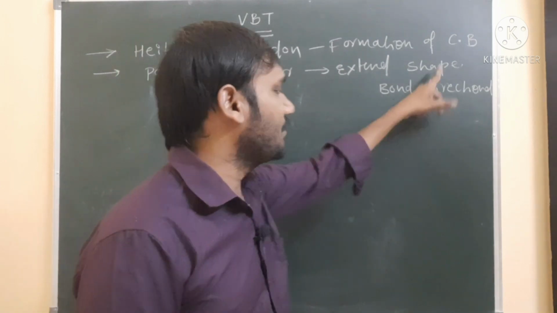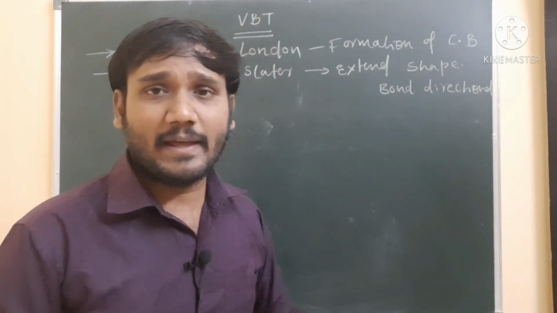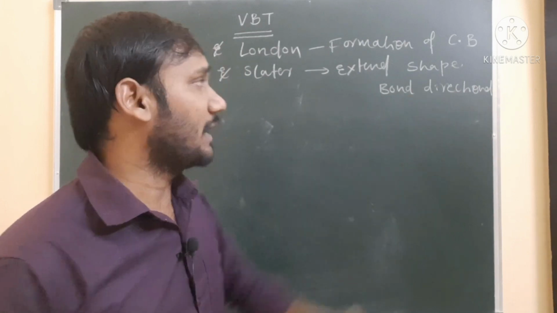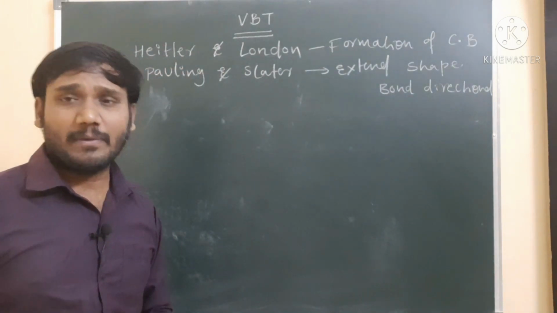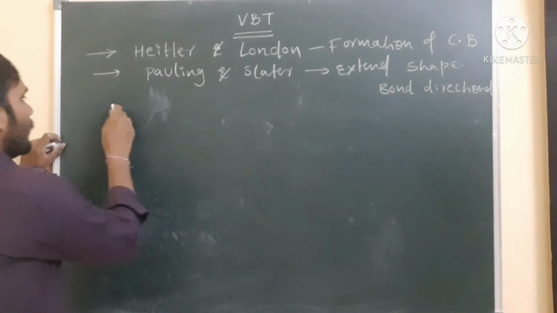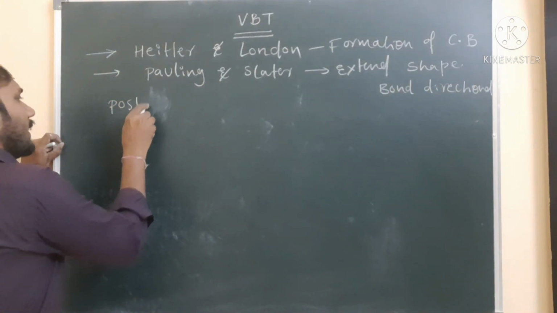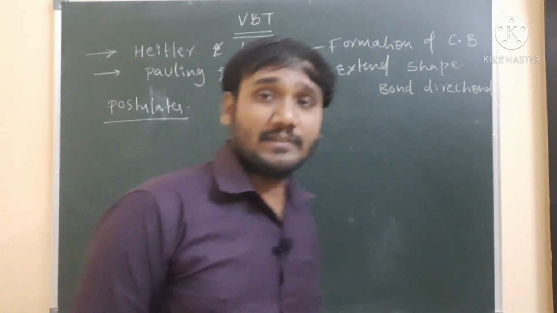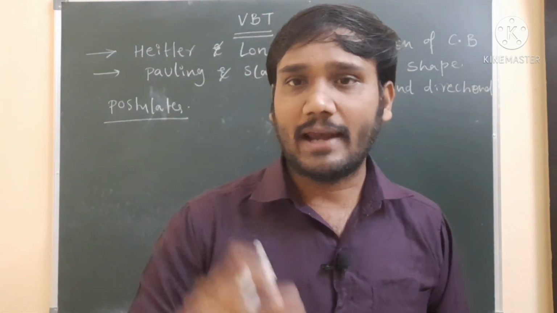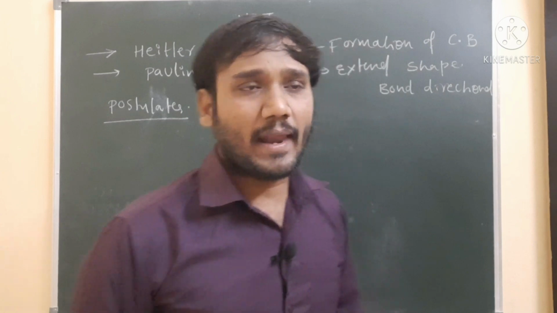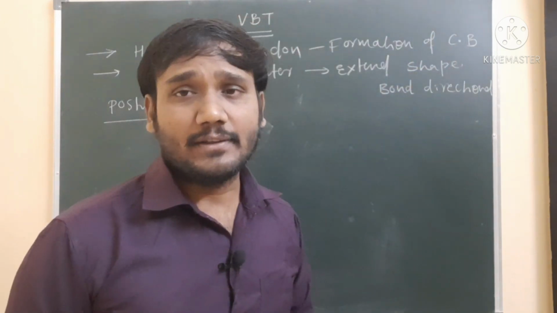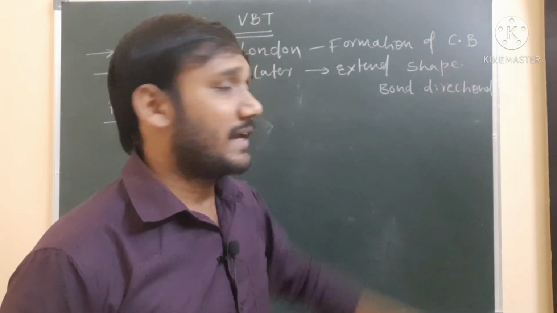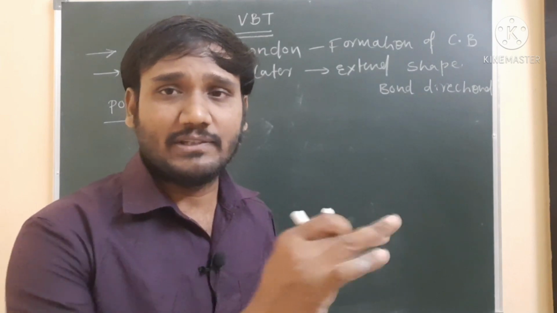To explain the shape of the molecule and the directional nature of the bond in a molecule, we use the valency bond theory. Let us see the postulates of the valency bond theory, that is, the important points given by these scientists. According to valency bond theory, we are going to discuss how the covalent bond is formed, what the shape is, and the directional nature of the bond, each and every point.